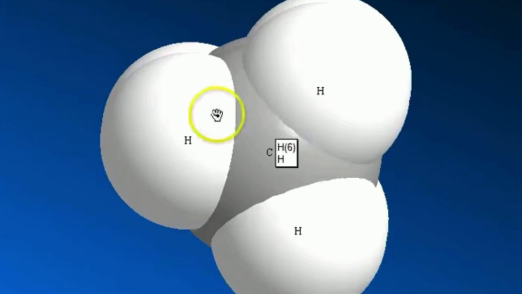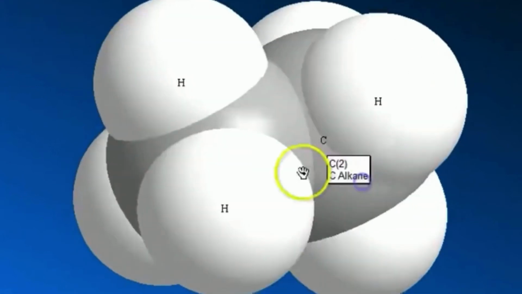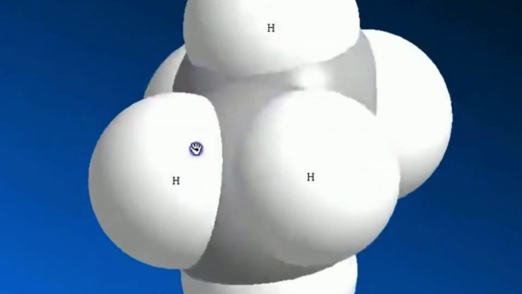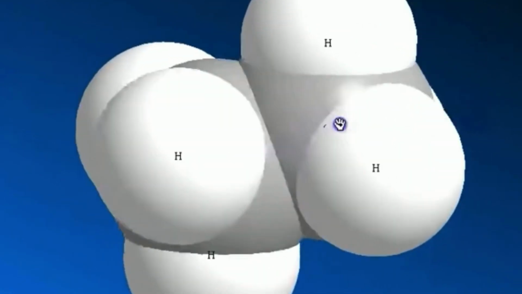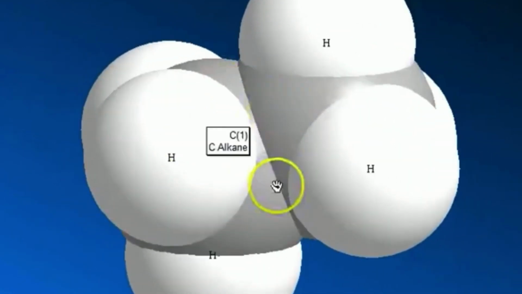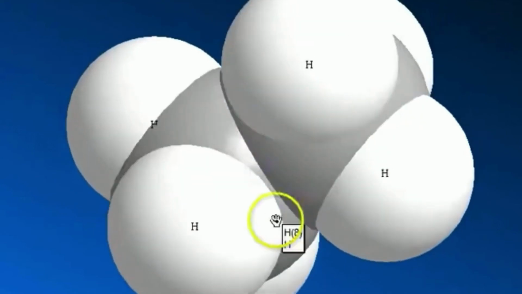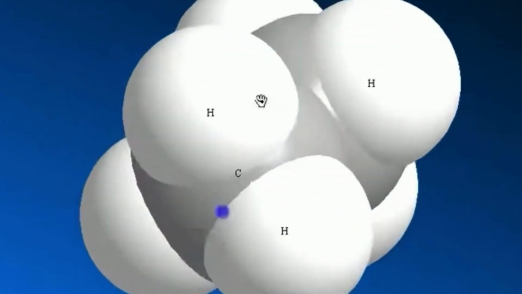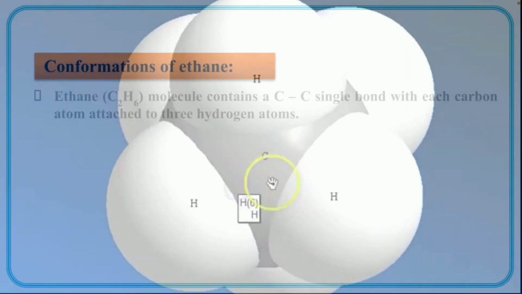Okay, so let's see the space filling model of staggered. This is a space filling model of the staggered conformation. You can see it looks nice. There is much space between the hydrogens, and so obviously this is the more stable conformation.